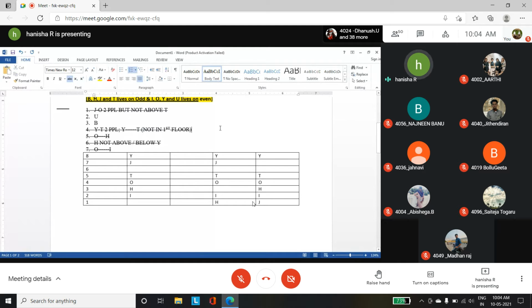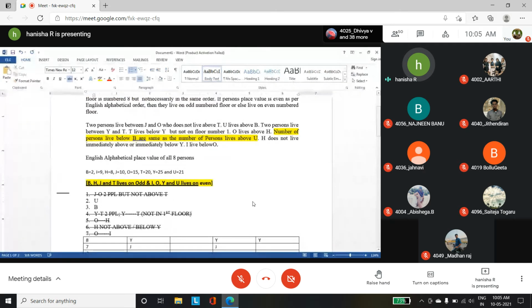Now U and V. Look at the question. The number of persons living below B is the same as the number of persons living above U. So this is the rule. If you have one person living below B, you should also have one person living above U. So this is the meaning of the clue.